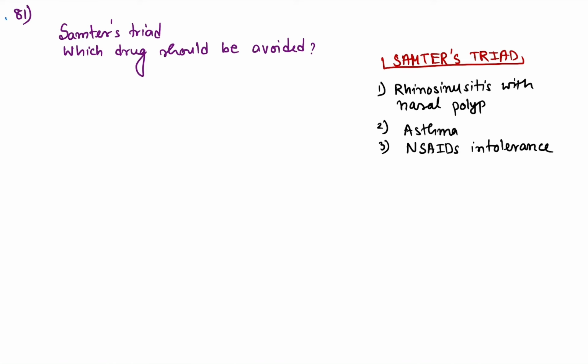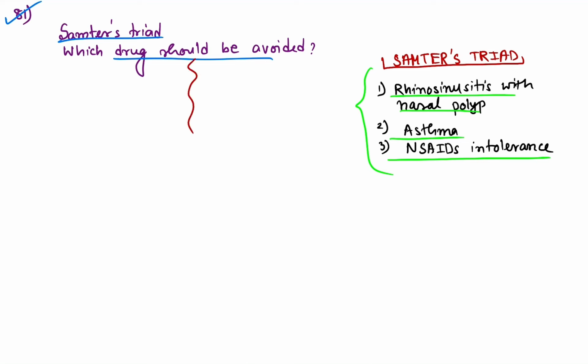Coming to question number 81. Question number 81 was about Samter's triad, and the question asks which drug should be avoided in this patient. As all of you know, Samter's consists of three things: rhinosinusitis with nasal polyp, bronchial asthma, and NSAID intolerance, non-steroidal anti-inflammatory drug. Among the options given, one of the options was aspirin. So in this patient, a non-steroidal anti-inflammatory drug like aspirin should be avoided. So here the answer will be aspirin.